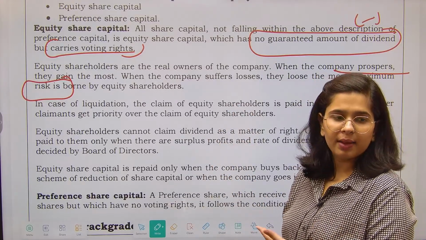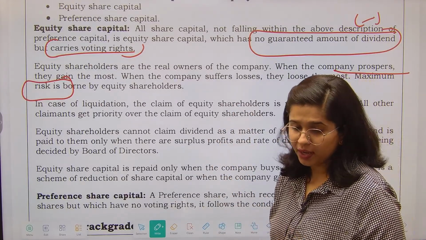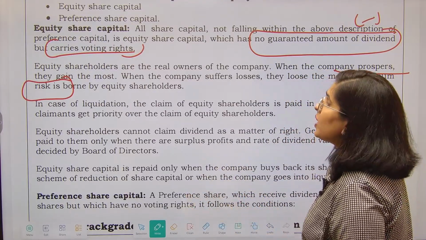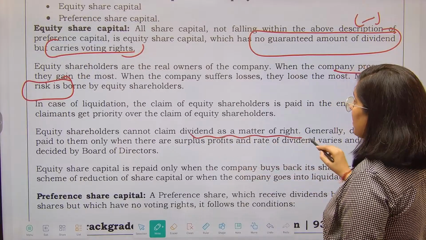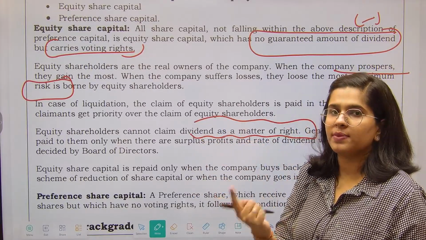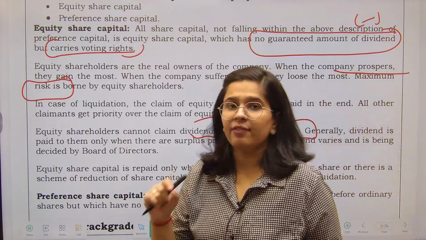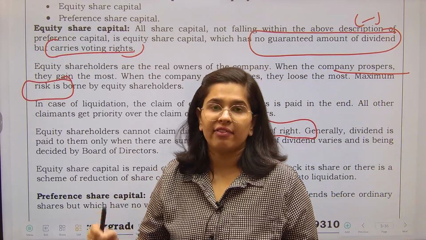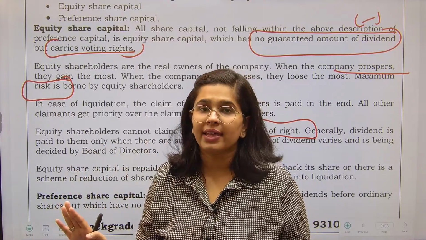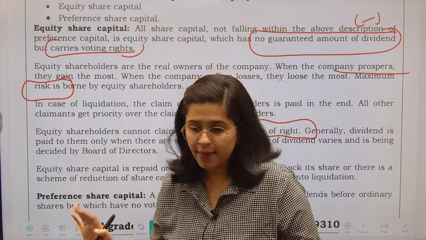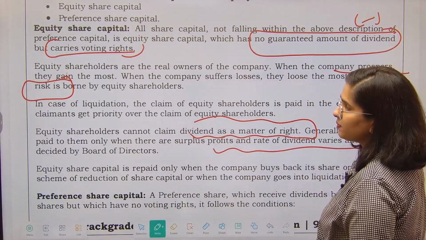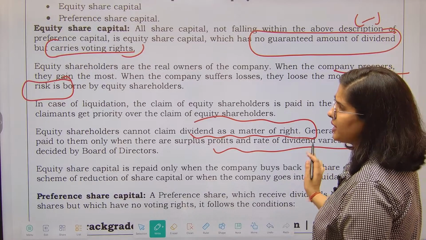प्रॉफिट होगा तो भी इनके लिए बहुत बढ़िया, और अगर प्रॉफिट नहीं होगा, लॉस हो रहा है, तो इनके लिए बहुत नुकसान है. Correct. They cannot claim dividend as a matter of right. Dividend is a right for preference shareholders. Preference shareholders बोलेंगे we want a fixed rate of dividend every year. That is their right. But equity shareholders do not have any such right. Dividend is paid to them only when there is surplus profit, and the rate is also decided by the board of directors.